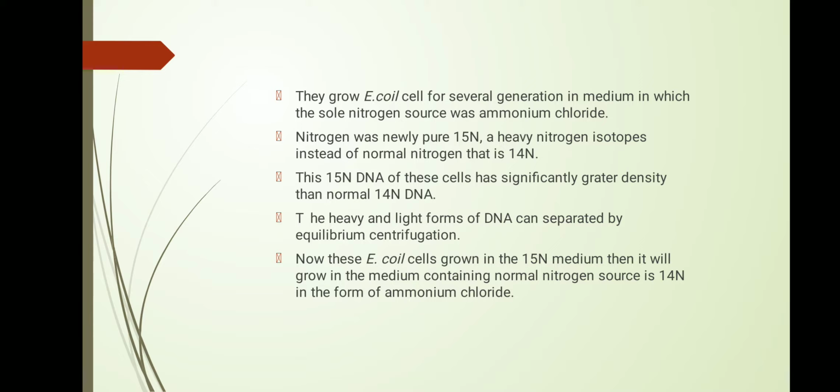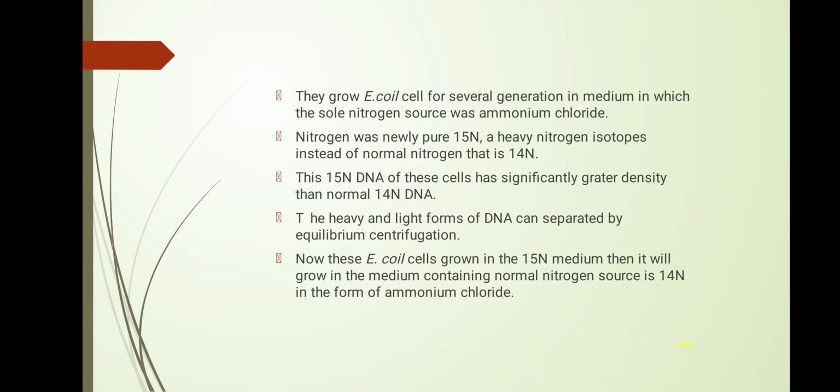The nitrogen was purely 15N, the heavy nitrogen isotope instead of normal 14N. The 15N DNA of this cell has a significantly greater density than normal 14N DNA. The heavy and light forms of DNA can be separated by equilibrium centrifugation.